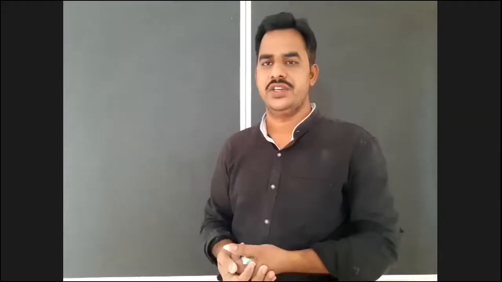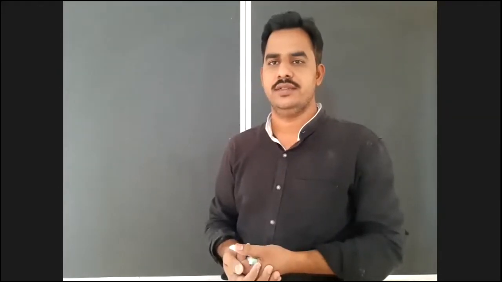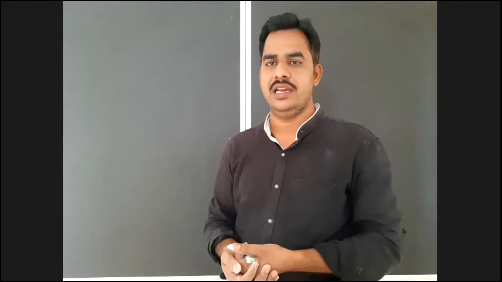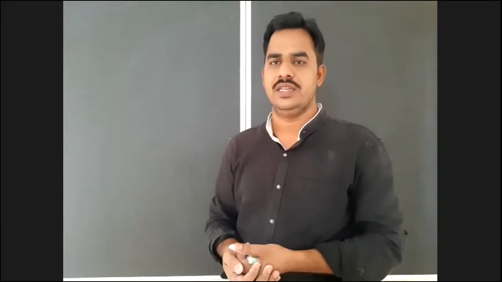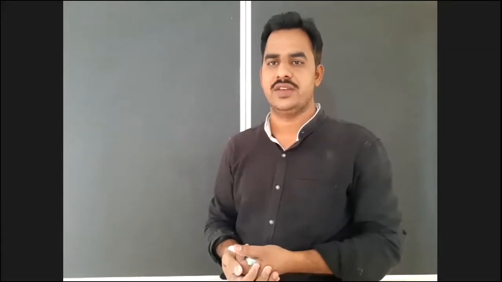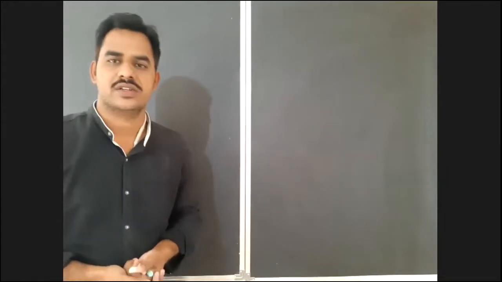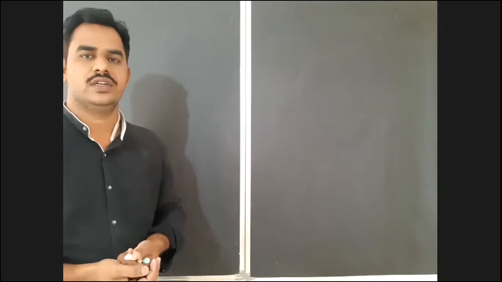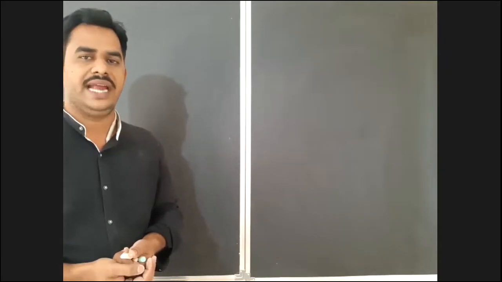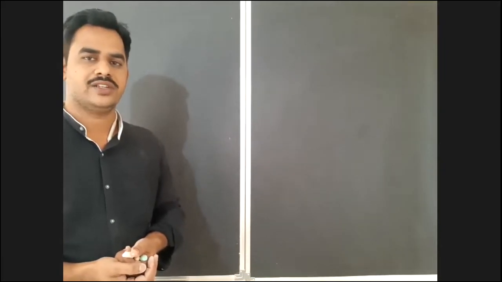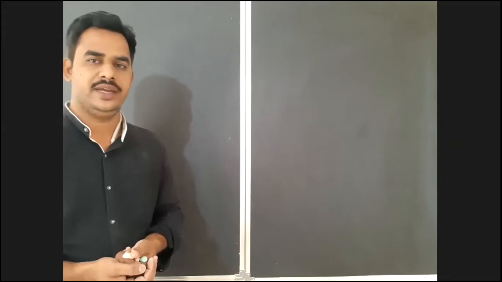In this video lecture, we are going to discuss the taxonomical aids, which are useful as tools of classification. As we already started this topic in the last class, we discussed some important types of taxonomical aids. In the last class, we discussed herbarium. What is herbarium?